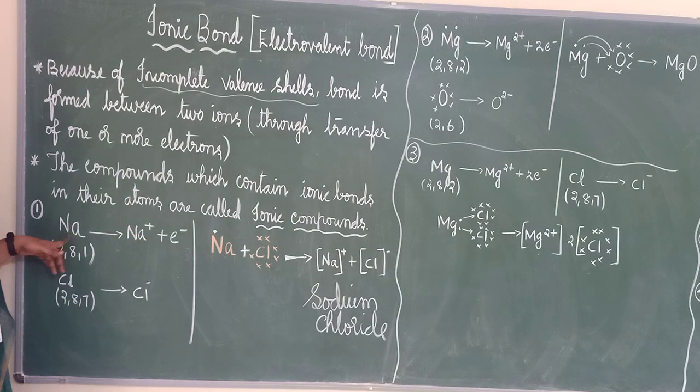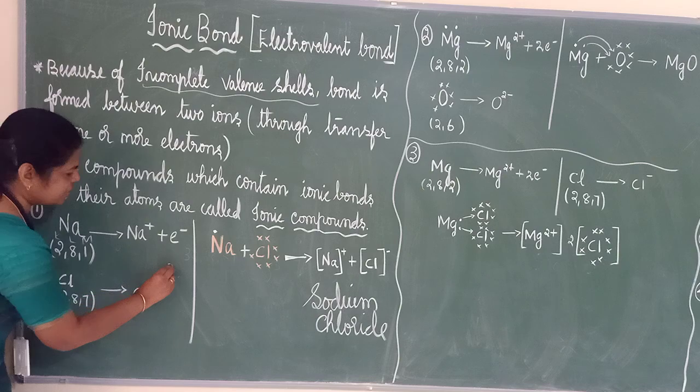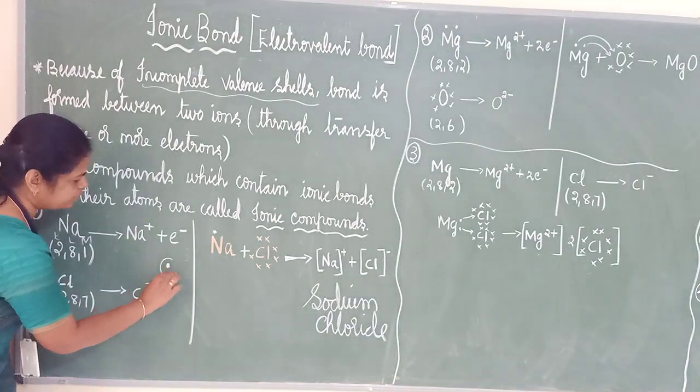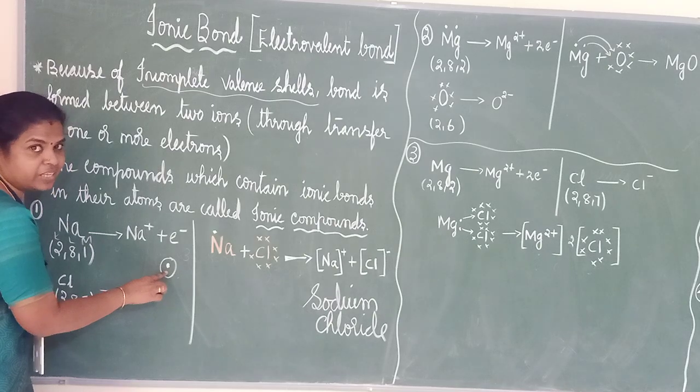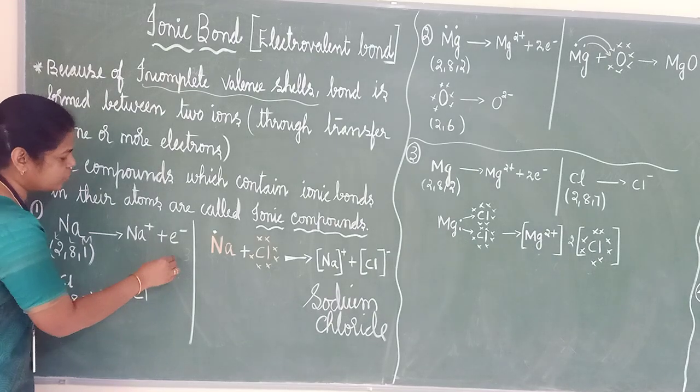See here, sodium. What is the atomic number of sodium? 11. So we split it as 2, 8, 1 in K shell, L shell, M shell. K shell will have 2 electrons, L shell will have 8 electrons, and M shell will have 1 electron. When you see the diagram, sodium is like this. In the middle, protons and neutrons will be there.